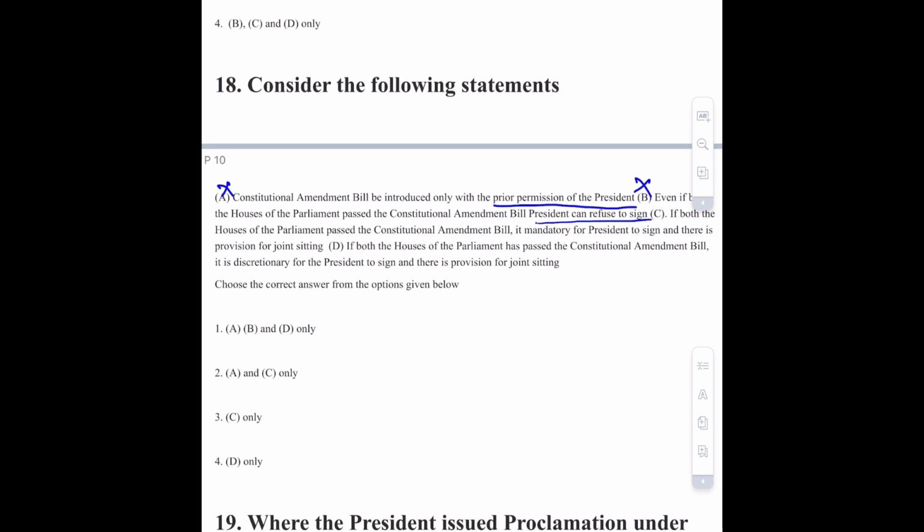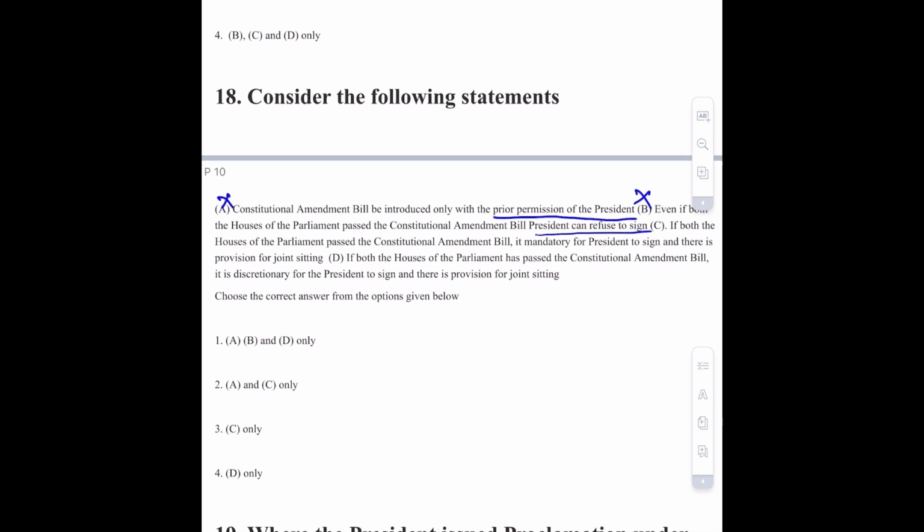Now moving towards option number C, that is if both the House of Parliament pass the Constitutional Amendment Bill, it is mandatory for President to sign, and there is provision for joint sitting. Actually this option is partially correct and partially wrong. There is no provision for joint sitting. If there was no provision here, this option would be correct. So this will also be incorrect.